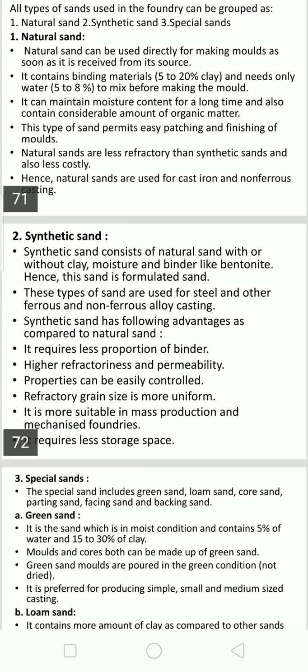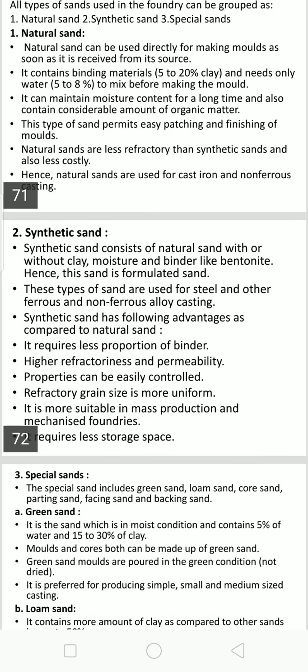Then synthetic sands are costly because they are capable of providing all kinds of necessary properties. Those can be enhanced by adding one or two elements simply, but it is a prepared sand.